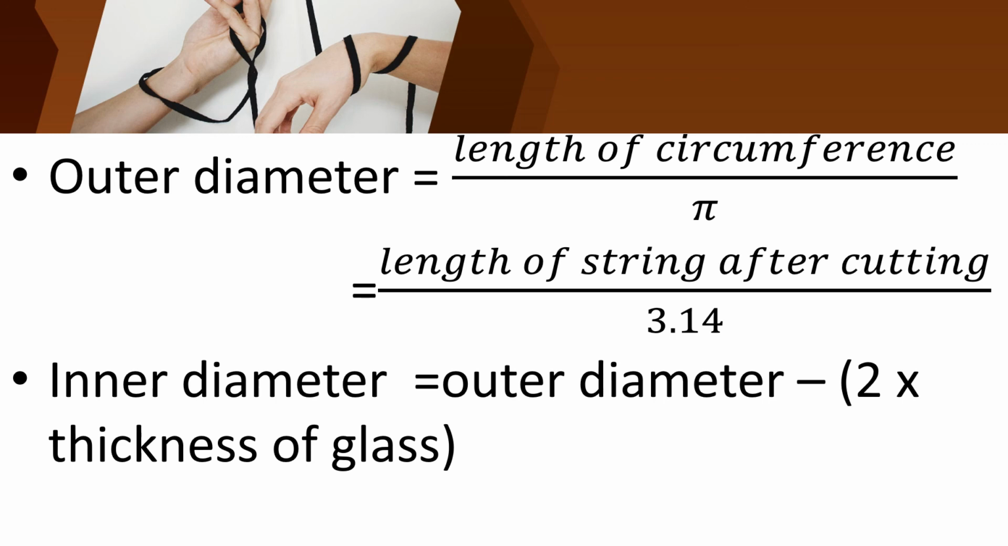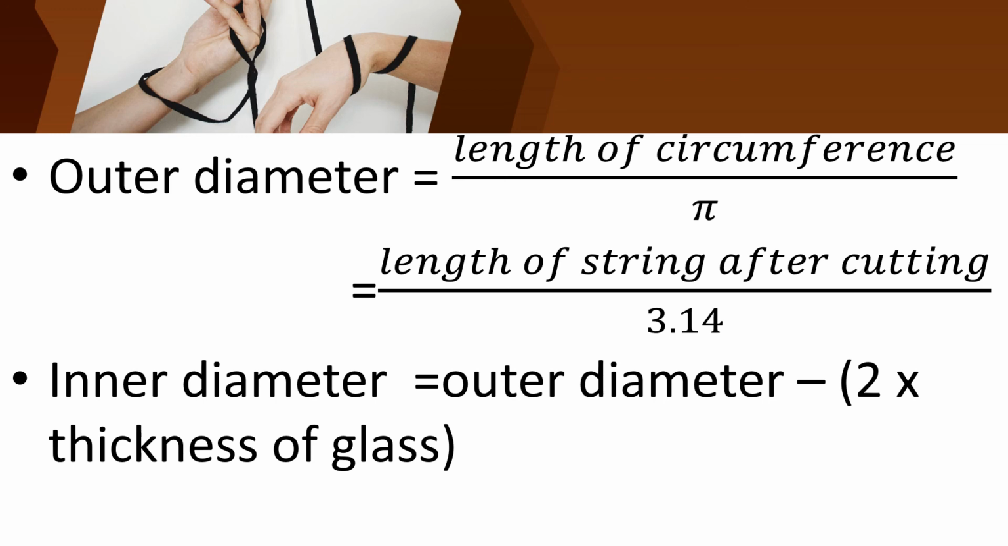Can you all understand? And then how will you find the inner diameter? We have already found the outer diameter. Inner diameter is outer diameter minus 2 into the thickness of the glass. You should find the thickness of the glass. You can find the thickness of the glass using your divider. Place the divider on the tip of your glass, then keep the divider on your scale and measure how many centimeter. Likewise you can measure, and from that you can find the inner diameter. Can you all understand?